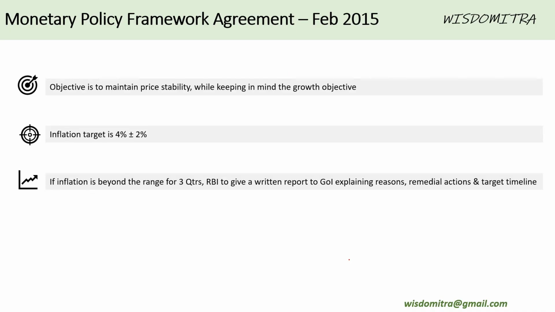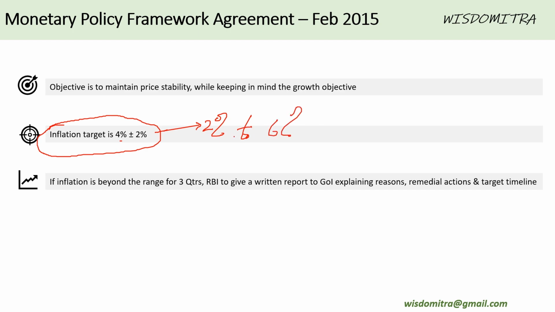Next, one important point is the monetary policy framework agreement. This was done between RBI and the Indian government back in 2015. There are a few important points that you need to know, most important of which is the inflation target of RBI. As of now it is 4 plus or minus 2%. That means the inflation is supposed to be always between 2 to 6%.